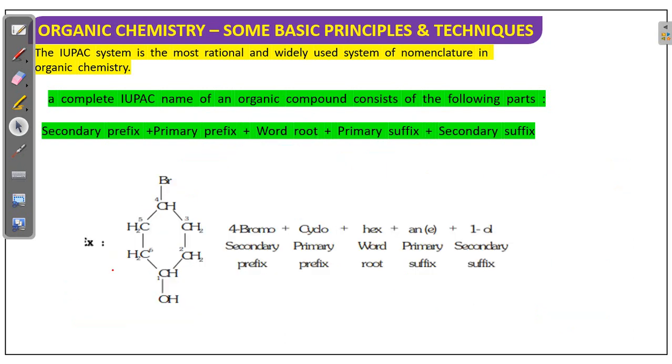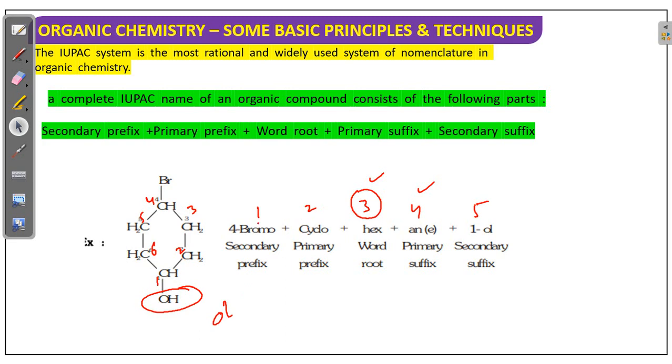Next, see example one. You can see here, all 5 are covered. This is the word root, which means how many carbons are there in the long chain. Here it is a ring, and the total number of carbons is 6. You can see here 1 2 3 4 5 6. Six carbons means hex. Next, all single bonds are there, so ane. A functional group is there, alcohol. The alcohol functional group suffix is ol.